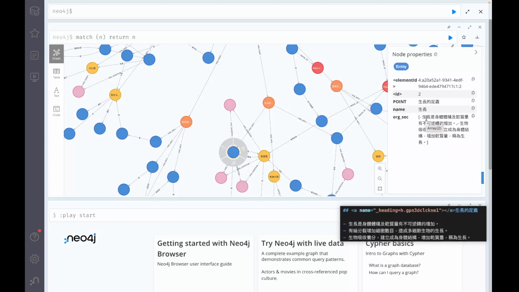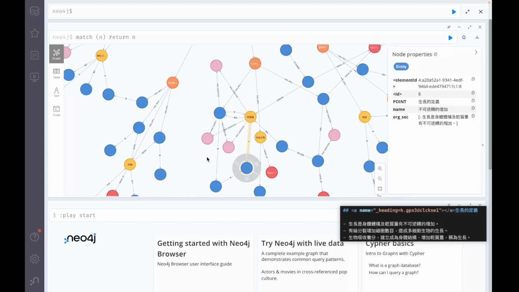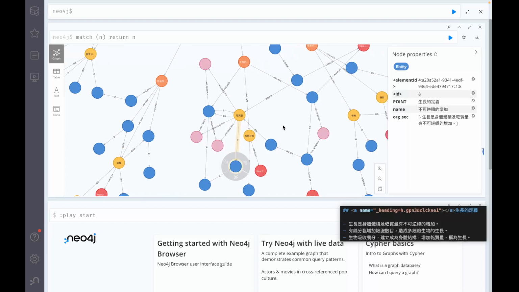So here is 生長是身體體積有不可逆轉的增加, and it is the same for this one, 生長是肝質量有不可逆轉的增加。